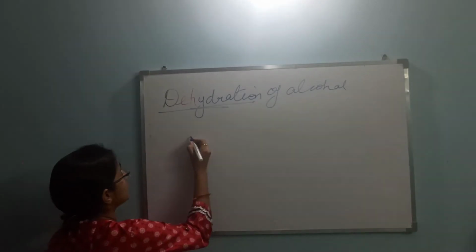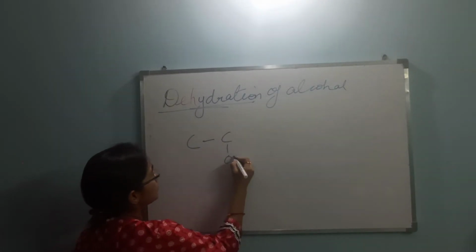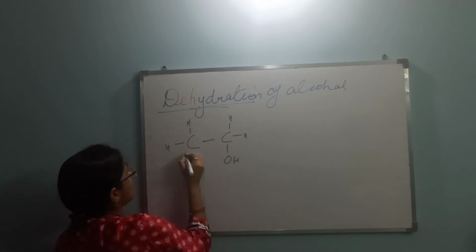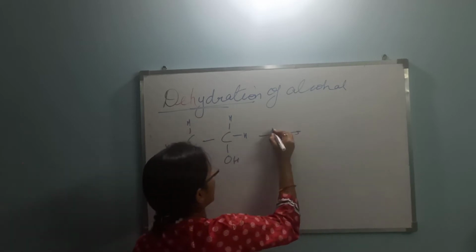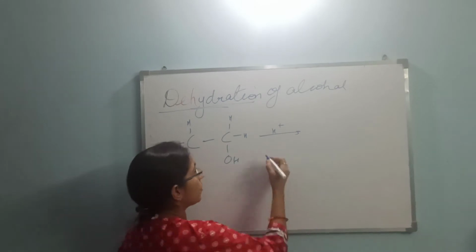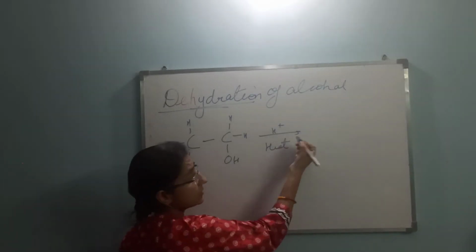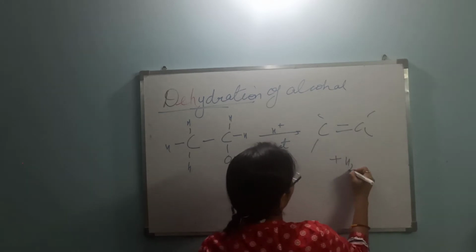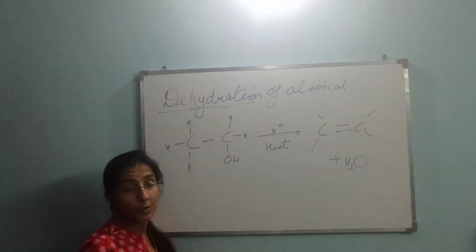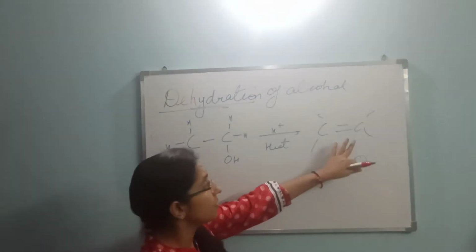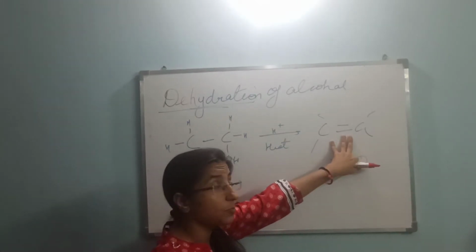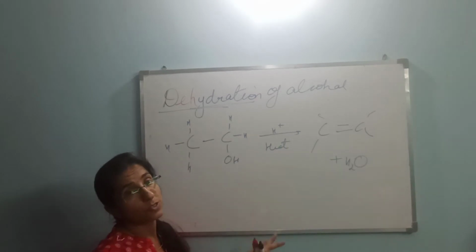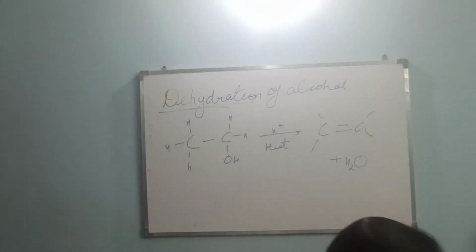See how. Suppose this is an ethanol. When ethanol undergoes a reaction in the presence of protic solvent, and we are now normally going to heat it, in that case we get alkene and water molecule as a major product. Means this will be the byproduct, but ethene is formed as a major product. So what is the mechanism behind this? This we are going to study now. Let's start with the mechanism.